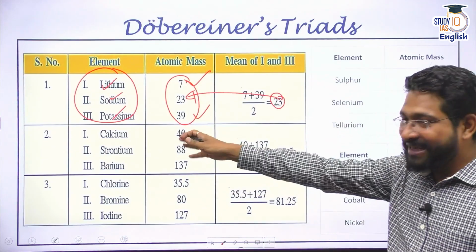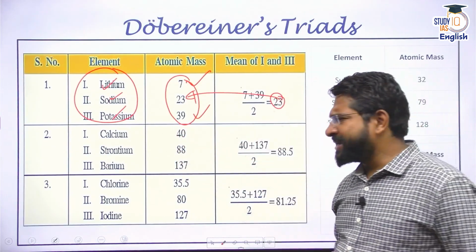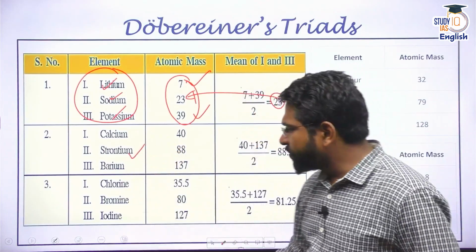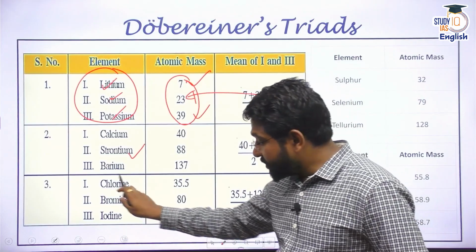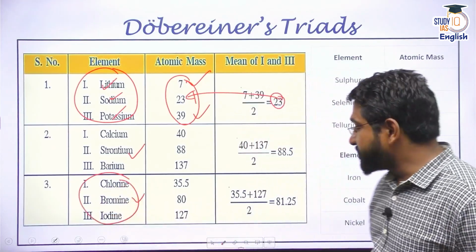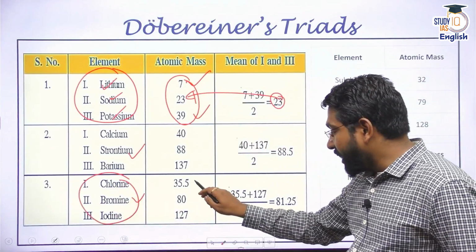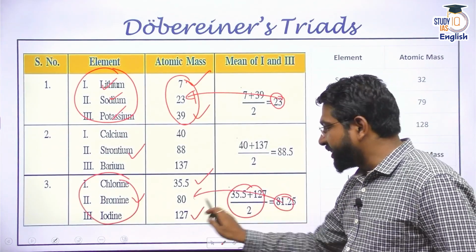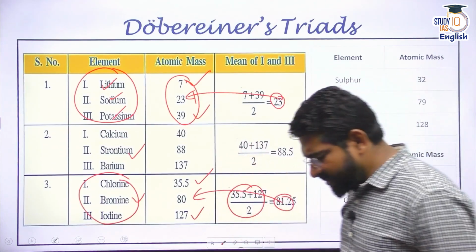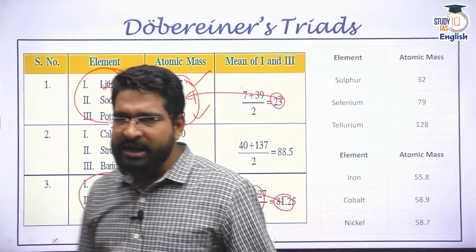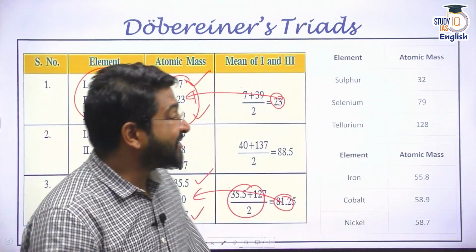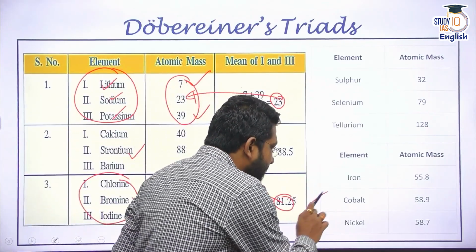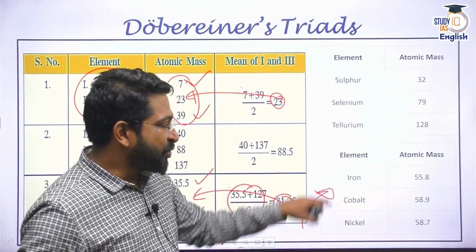Right? He gave 5 triads basically. Initially, he only gave 3 triads. Calcium, strontium, barium were put in one group. Chlorine, bromine, iodine, quite impressive. Halogens were put in one group, where you can see if you take the arithmetic mean of the first and third, then you will get closely the weight of the second one. Not very accurate, but still we need to give him some credit. He also created other groups like sulfur, selenium, tellurium, and iron, cobalt, nickel. Again, these metals were put here.